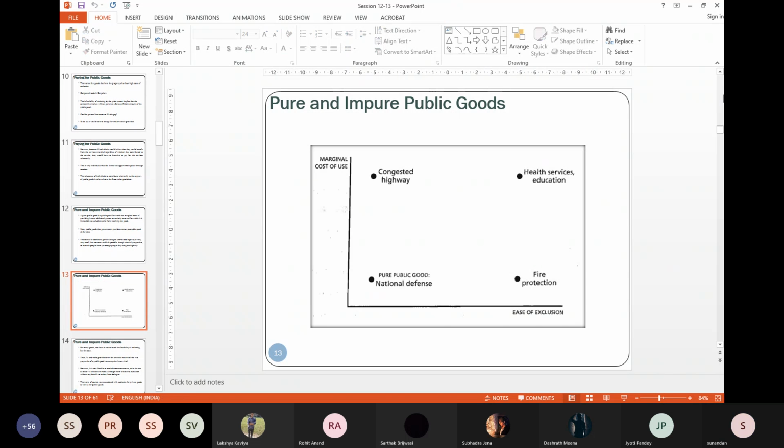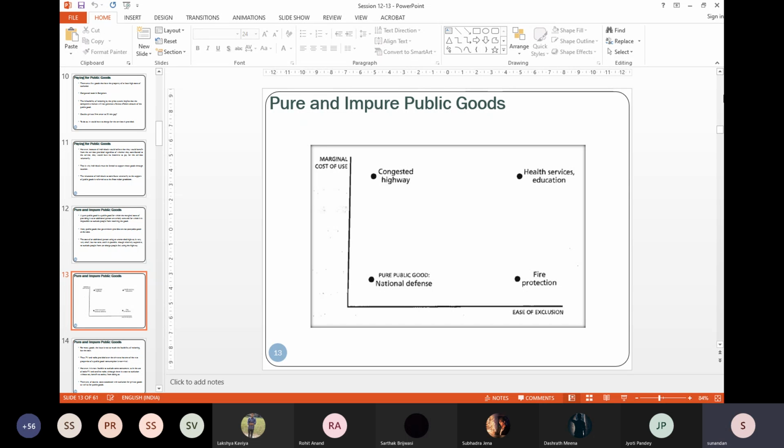Okay. Look, you can use these two variables to classify pure and impure public goods. And what are these two dimensions? One is the marginal cost of use, and the other is the ease of exclusion.